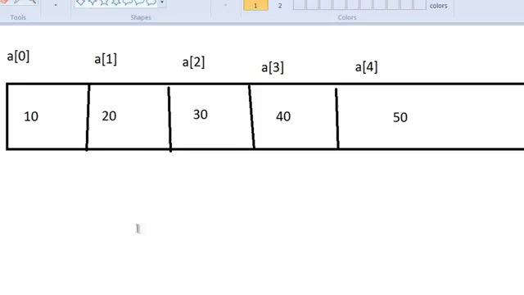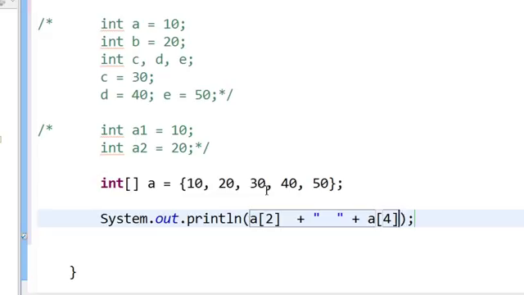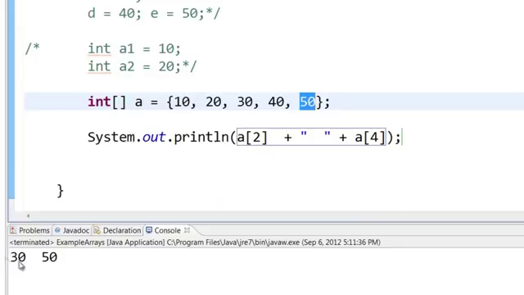So this is an array, an efficient way of storing a bunch of homogeneous data. If you want to access some data in this array, all you have to do is print out, say, a of 2 and a of 4, and it will print out 30 and 50. So let us print out something from the array. Here I am trying to print out a of 2, then a space, and then a of 4. Remember, arrays always start at 0, so this is a of 0, a of 1, a of 2 is 30, and then a of 4 is 50. So let us save this and run this. You can see that 30 and 50 are being printed out.